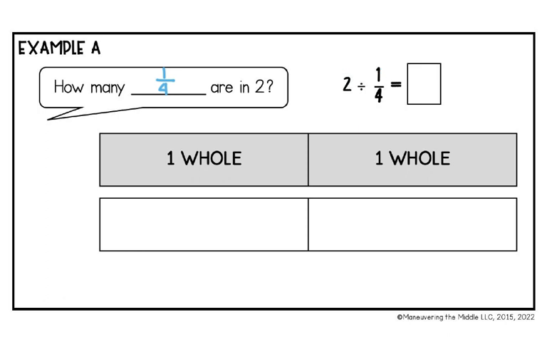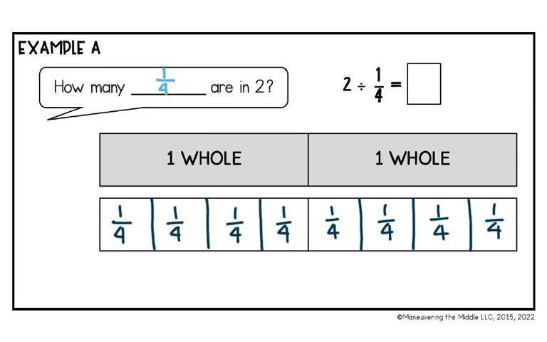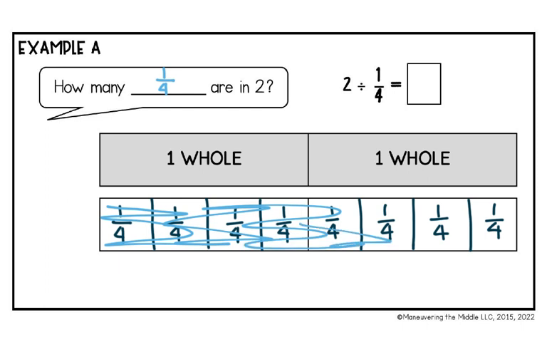So shaded in for us, we have 1 whole and 1 whole. I need to separate the blank ones into quarter pieces. So I divided each bar into 4 pieces, and now in each box I'm going to write 1/4. Now we're going to use the shaded fraction bars to help us know how many of the smaller fractions we need to shade in, and since both bars are shaded in, so we have 2 wholes, I'm going to shade in all of our 1/4.